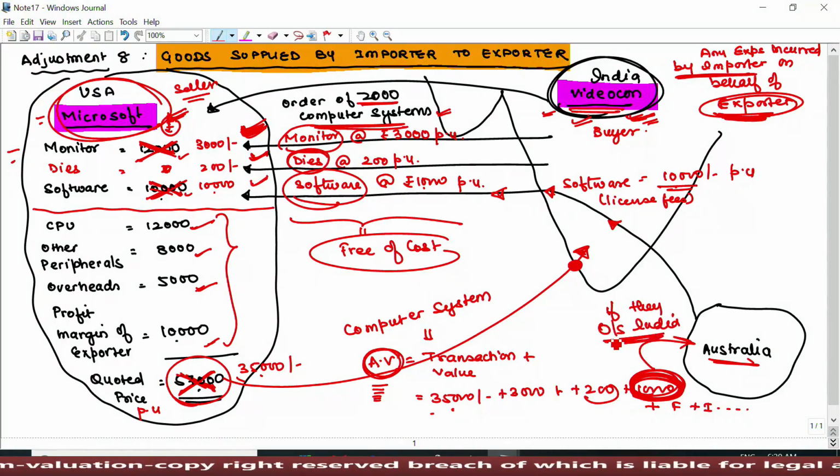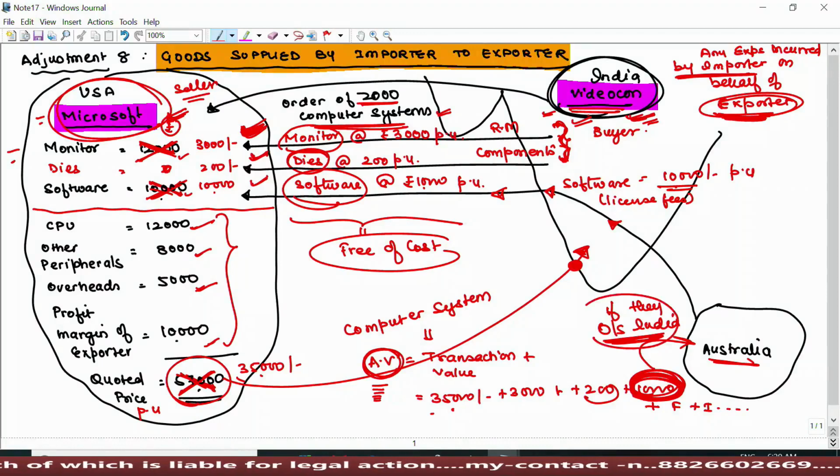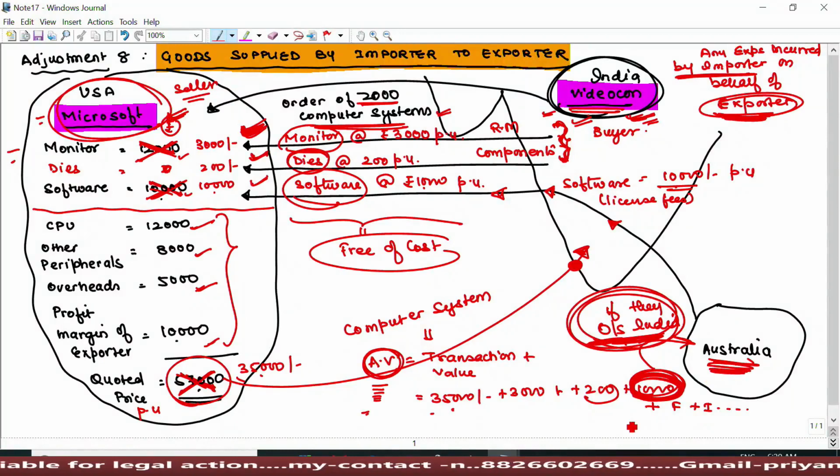That is, in case of raw material, in case of component machines, either they are purchased from abroad or being supplied from India itself, they have to be added in the assessable value. But in case of intellectual properties like softwares, engineering work, design and development, they shall be added in the assessable value only if they are undertaken outside India. And how can we assume that such expenses are undertaken outside India? Because generally it must have been given to be paid in the foreign currencies.